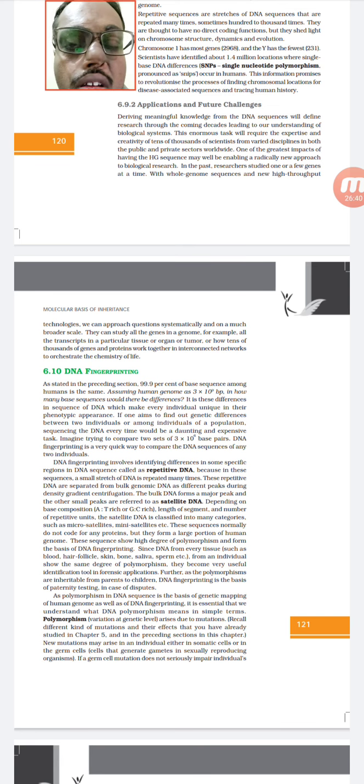This was first seen in a gel under UV by a scientist known as Alec Jeffreys. He found that this particular sequence changes in each and every person.